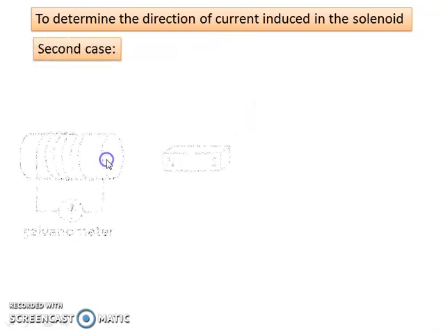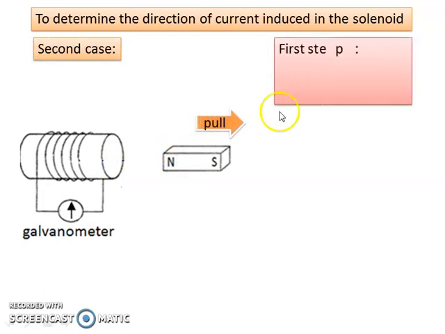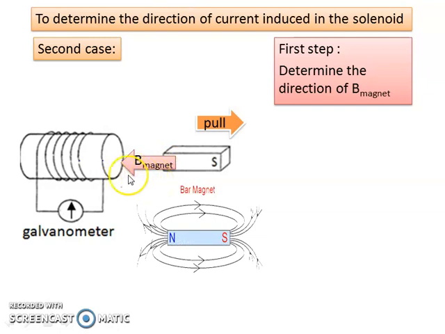Okay, second case, the magnet now is pulled away from the solenoid. So first step, we determine the direction of B magnet. Because this is north, the direction of B magnet is to the left. Refer to the magnetic field here.